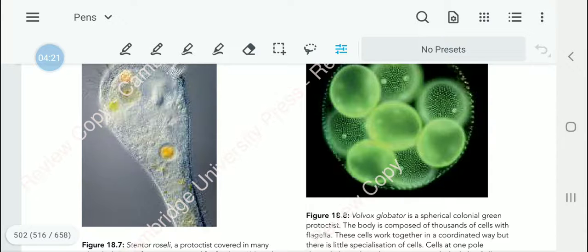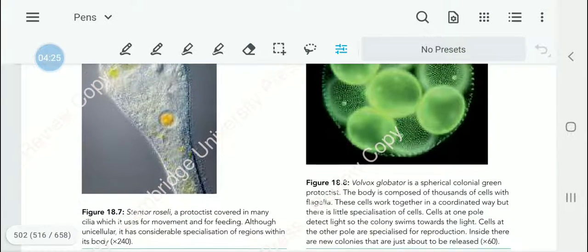As you can see in this Volvox globator, it is easy to identify them as plant cells because they are green, and there are certain other characteristics which make them better plants. It would be easier for us to classify them as plants rather than animals.